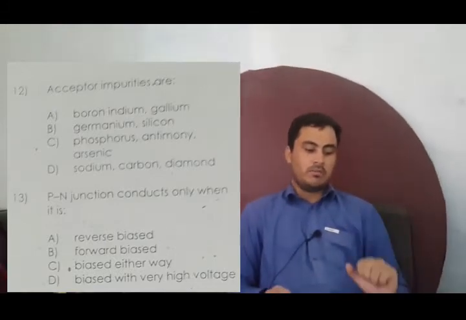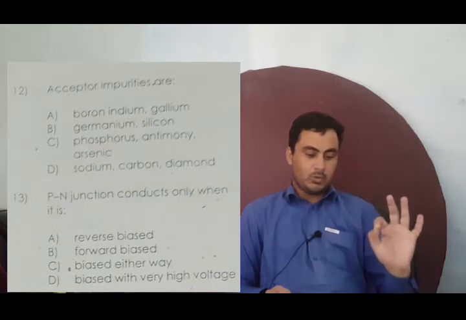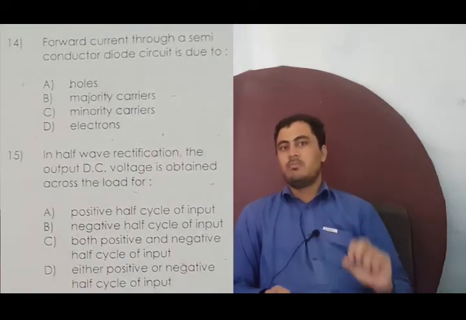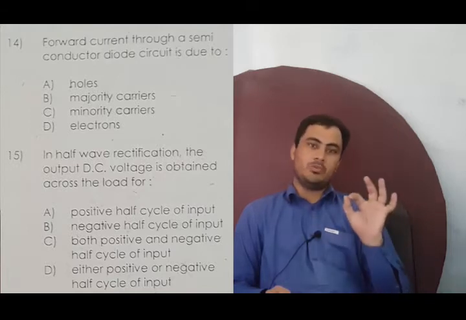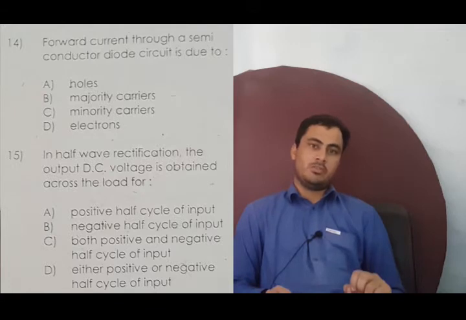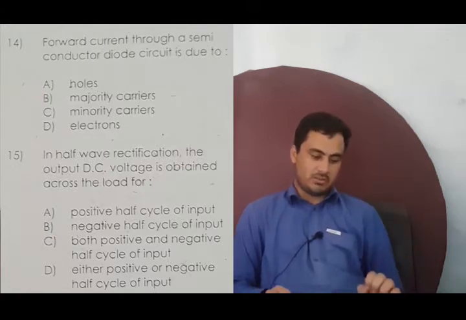Now in the 14th number MCQ, forward current through a semiconductor diode circuit is due to what? It must be remembered that the forward current under forward bias condition is basically due to the majority charge carriers. So the correct option is option B.